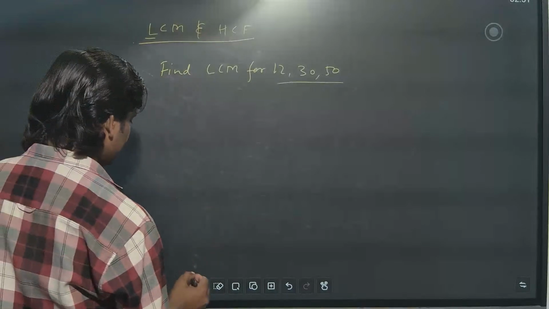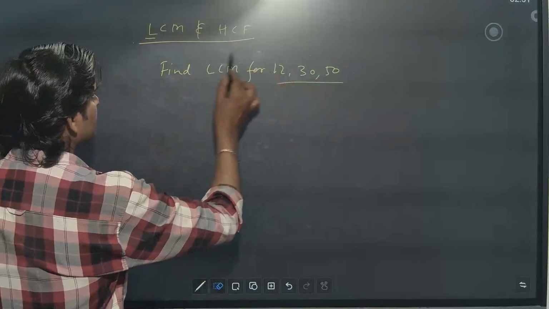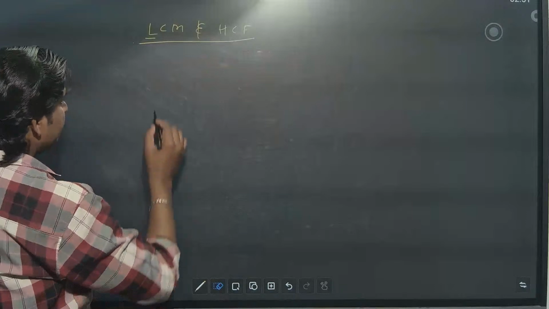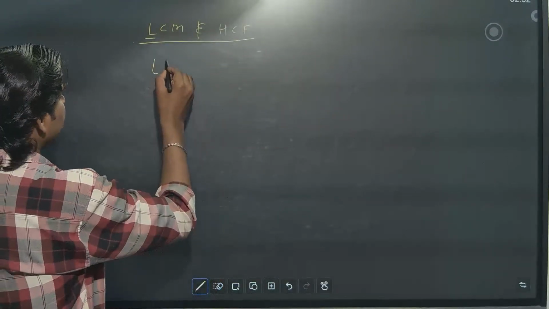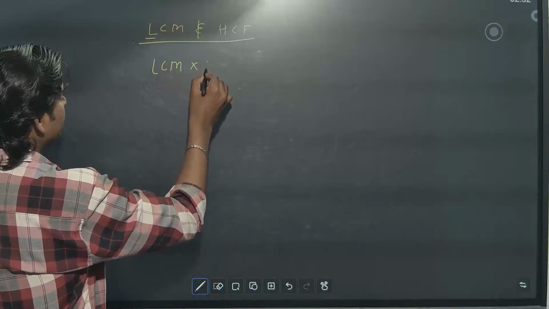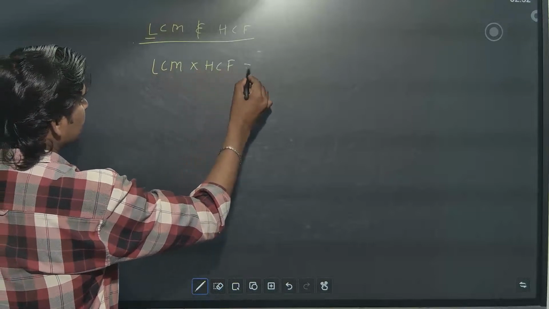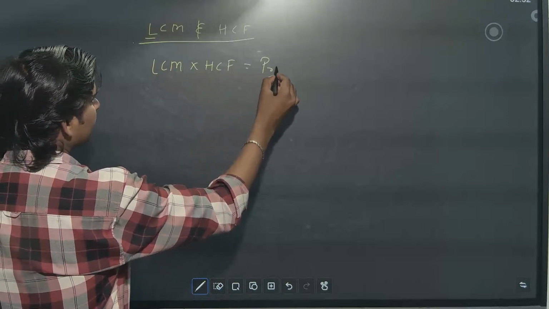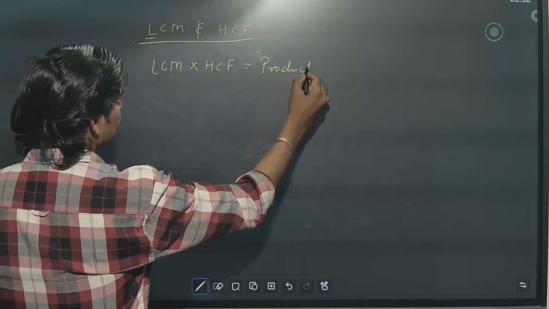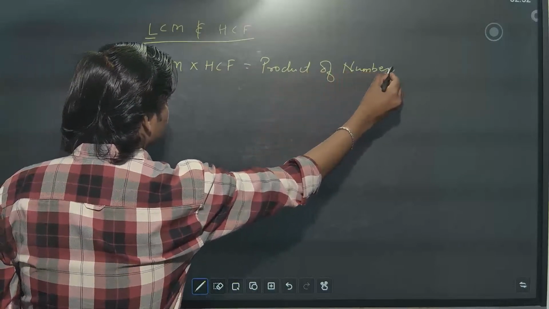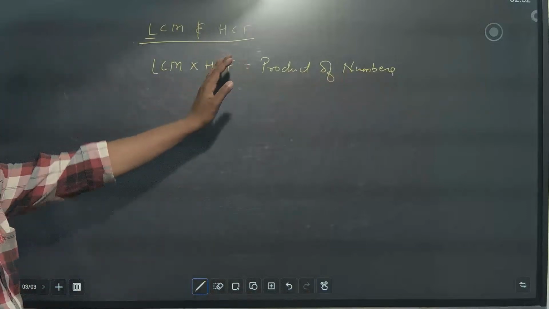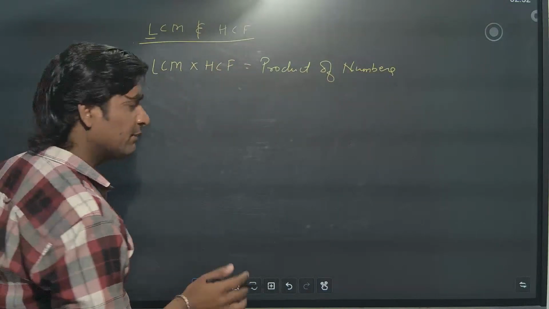So for example, the relation is what? The product of LCM and HCF is equal to the product of the numbers. So LCM into HCF is equal to the product of the numbers.